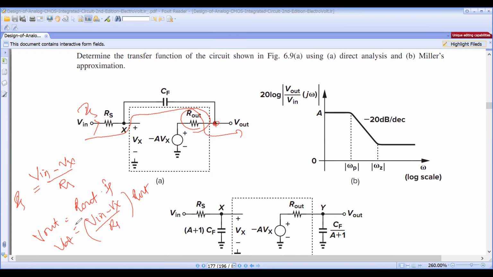So first thing is find the current here. The same current will flow like this, so that the R out is multiplied with the same current, you will get the V out.